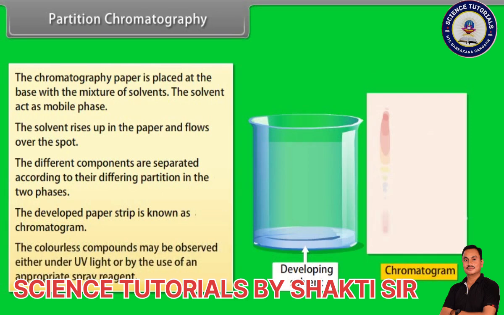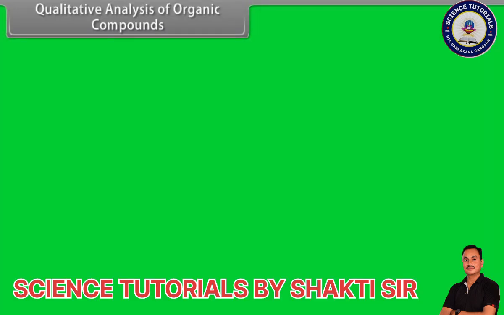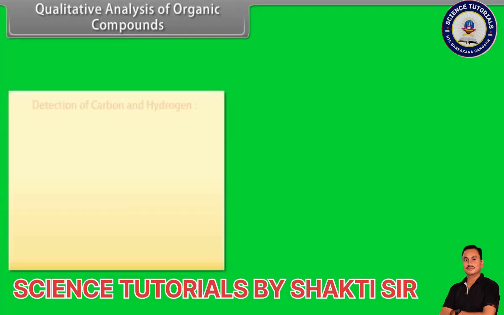The colorless compounds may be observed either under UV light or by the use of an appropriate spray reagent. Qualitative analysis of organic compounds. Detection of carbon and hydrogen.